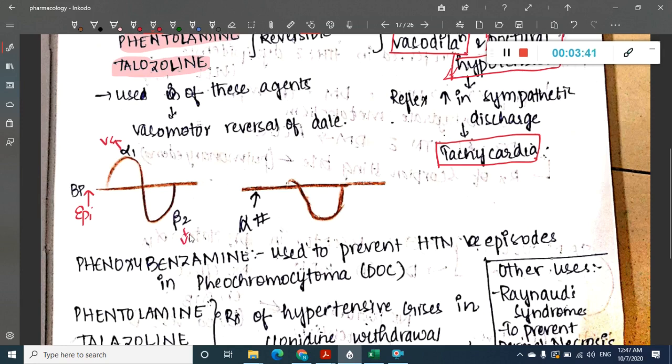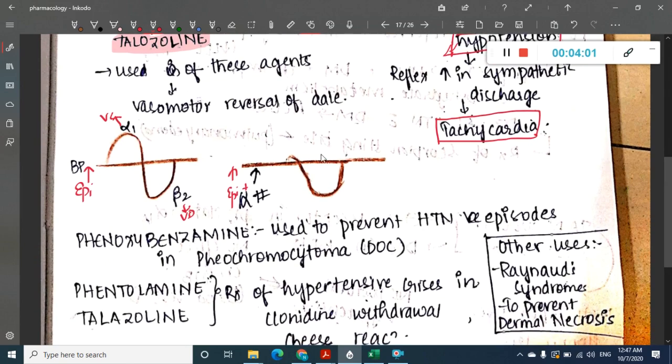Because of vasodilatation from beta 2 activity, there is a decrease in blood pressure. If you give epinephrine plus an alpha blocker, then there is no alpha activity, so there is only beta activity which you see. This is the downward deflection, or you can call it the vasomotor reversal of Dale.